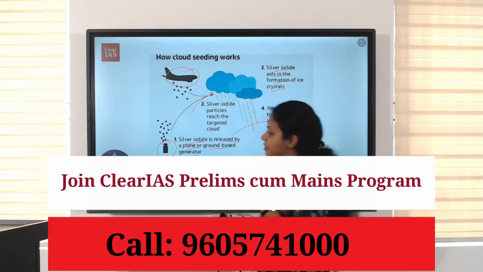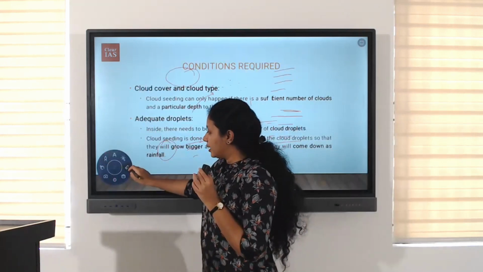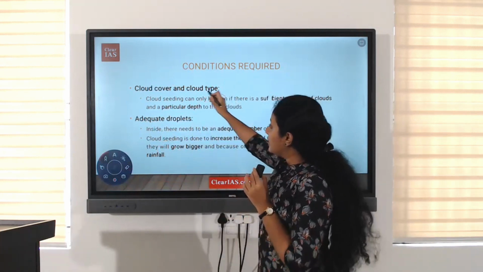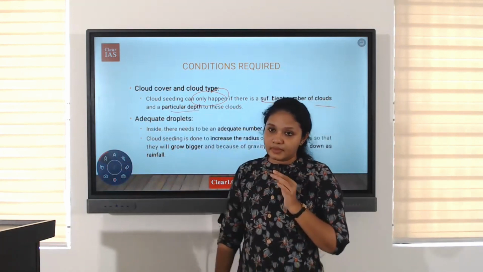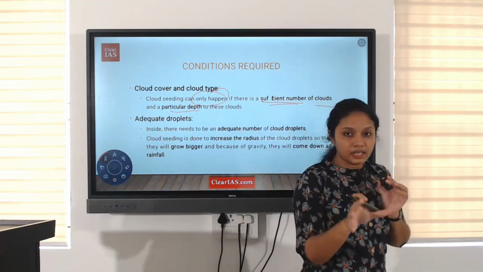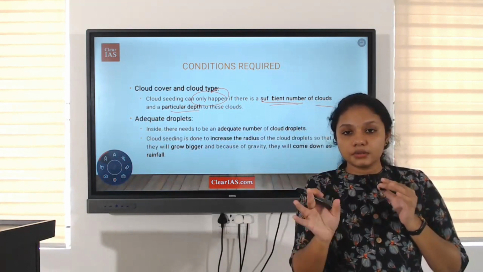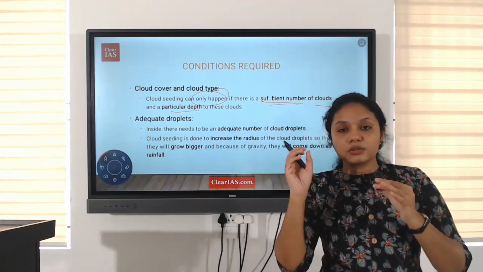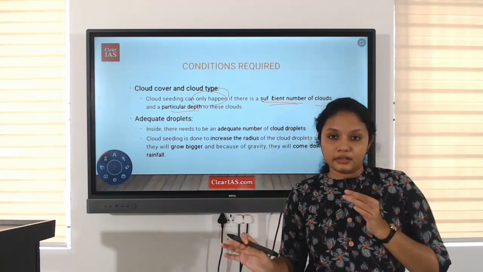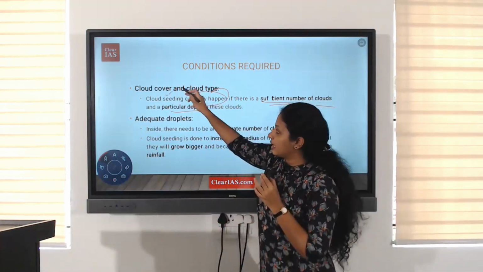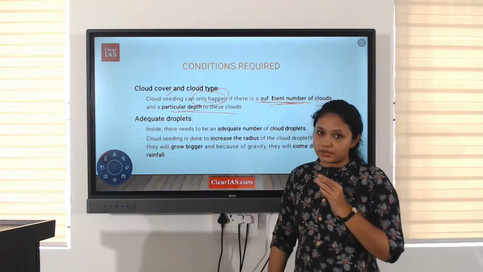But there are certain conditions which are required for cloud seeding. First is cloud cover and cloud type. Cloud seeding can only happen if there is a sufficient number of clouds and a particular depth to these clouds. As I said before, we are targeting some clouds, right? So if the cloud is already that heavy initially, only then can we, by introducing more salts to it, increase its weight, and eventually it will fall in the form of ice crystals or rain.